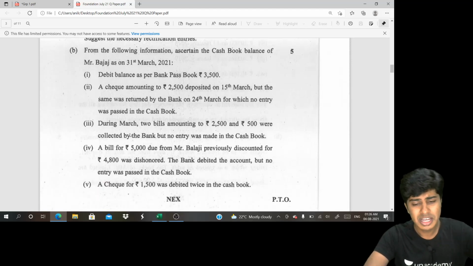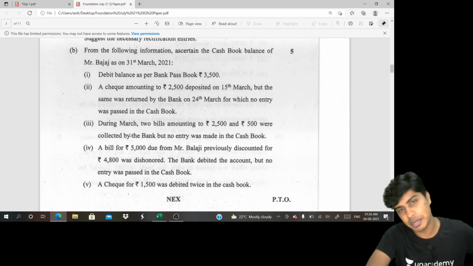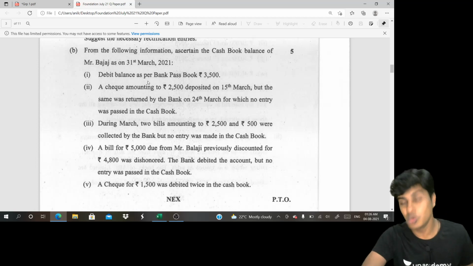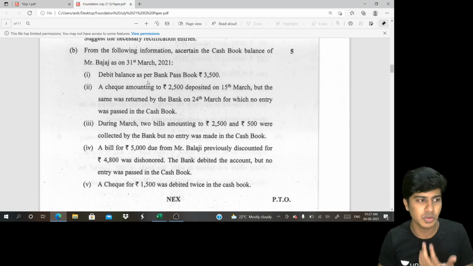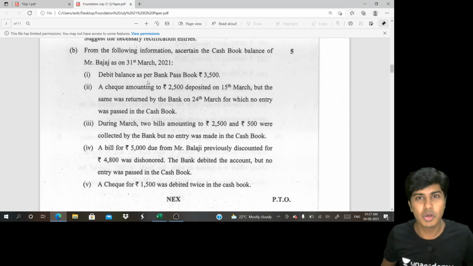Very easy question, but it's a little unique because usually students expect the starting point to be the cash book, but this question was a little offbeat because the starting point is the passbook, and moreover they told us the debit balance as per passbook, that is, an overdraft balance. Usually what people do is the add-less scenario, and then whatever is add will become less, whatever is less will become add, because it is overdraft.